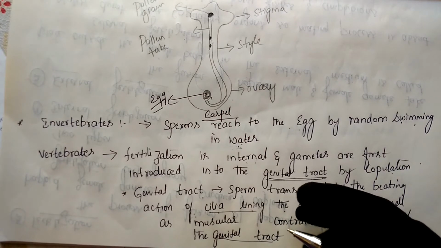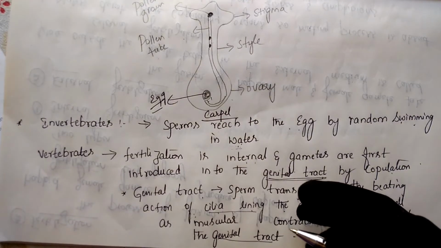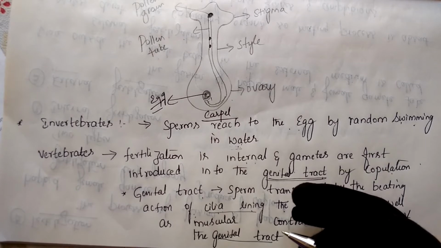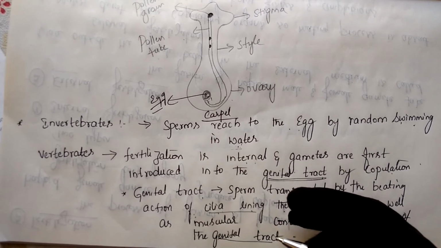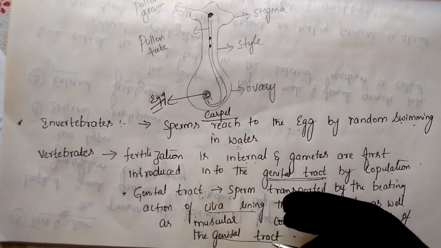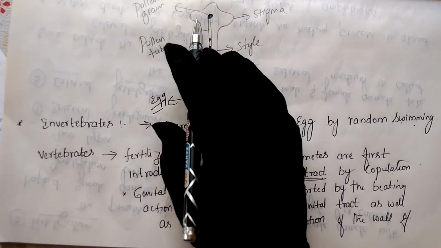Whereas in flowering plants, the plant produces a flower, and inside that flower are the male and female parts. The flowers may be unisexual or bisexual, but through pollination the male gamete is transferred to the female gamete. Through pollination, pollen grains are transferred to the stigma of the flower.